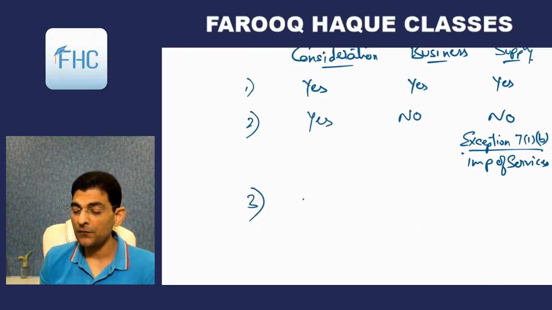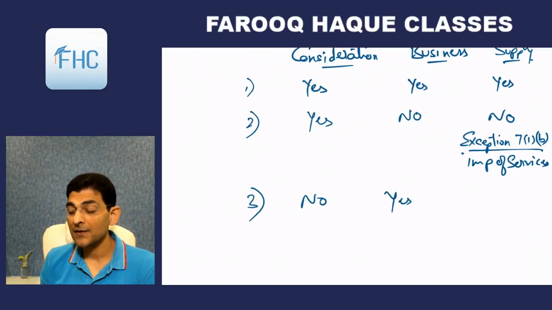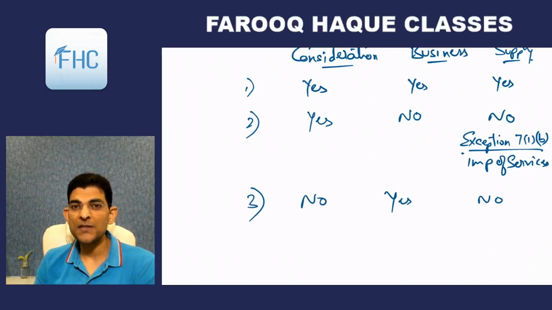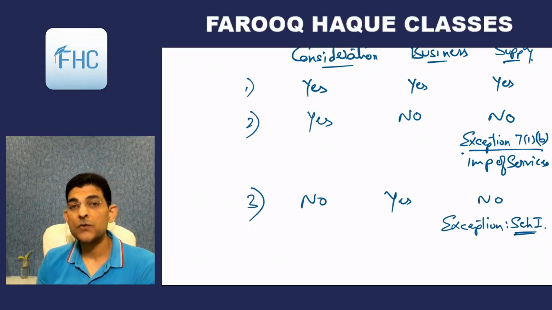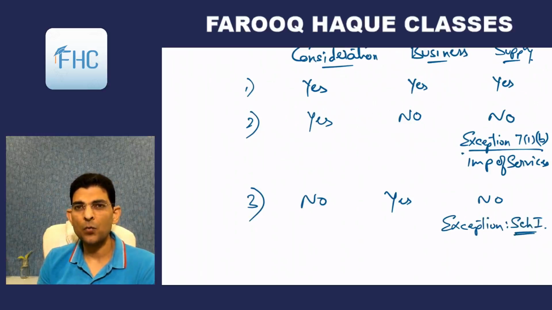Third point, if consideration is missing and business is there, then will it be called a supply? The answer is again no. Normally it should be no. If one of these two is missing, then it will not be called a supply. But there is an exception, and that exception is given in Schedule 1. So there are a lot of transactions there, so I will not write 1 because there are many transactions.